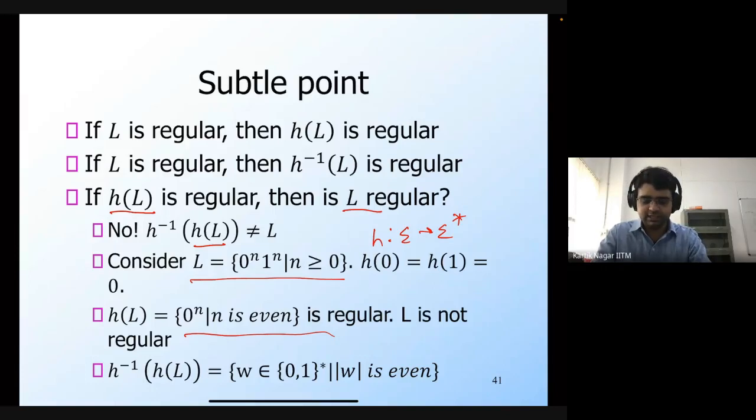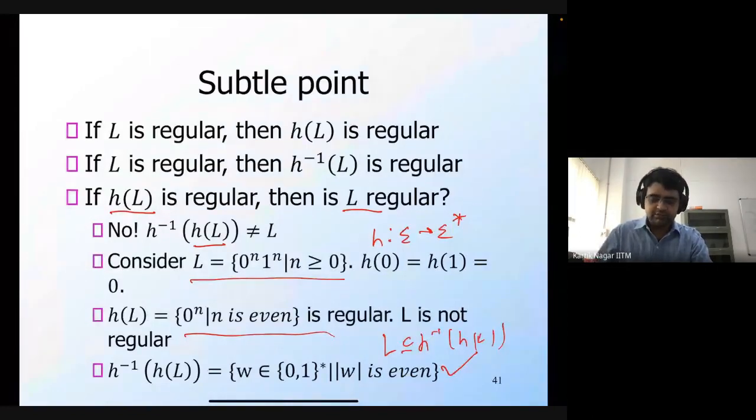So this is a demonstration of this property that if h of L is regular, then L need not be regular. In fact, if you take h inverse of h of L, it's going to be the set of all strings such that the length of that string is even. This language is again regular, and the original language L is actually a subset of this language, h inverse of h of L.